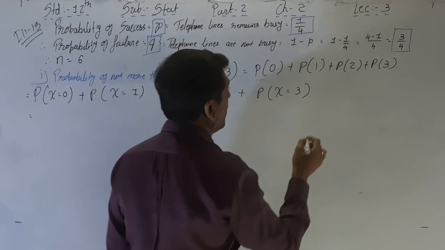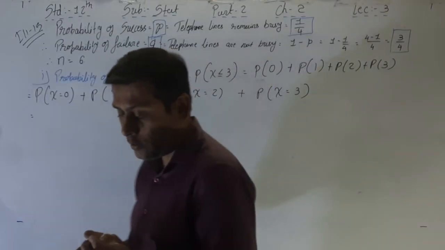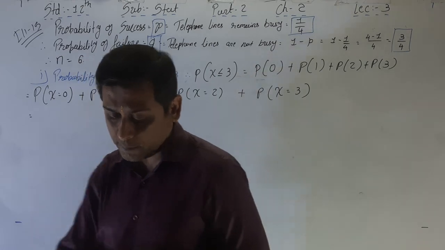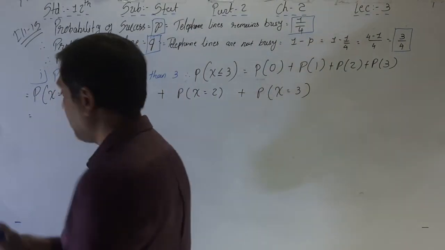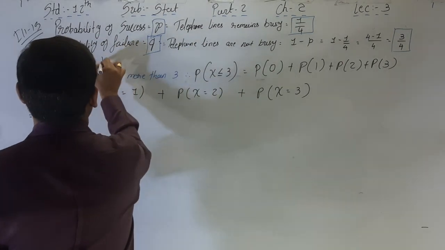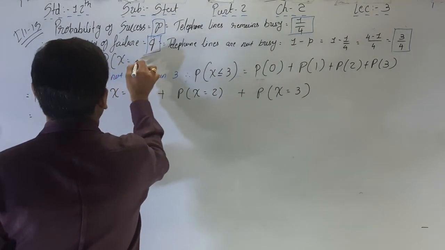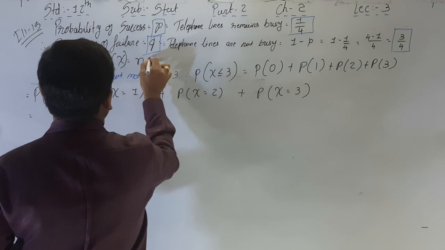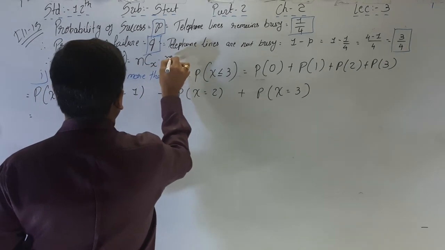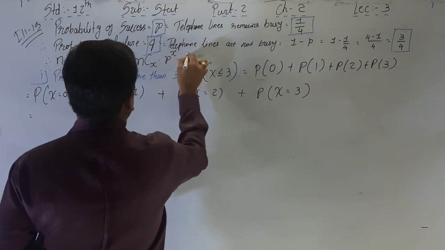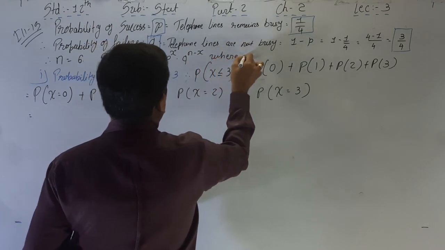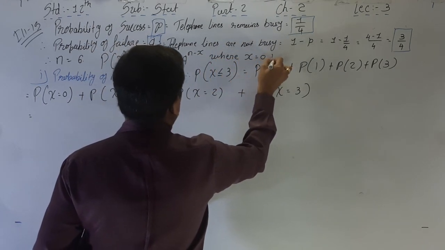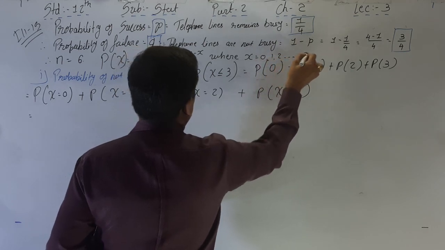Now what is the formula of P of x? First of all we have to write down the formula: P of x is equal to nCx into p raised to x into q raised to n minus x, where x is equal to 0, 1, 2 up to n.